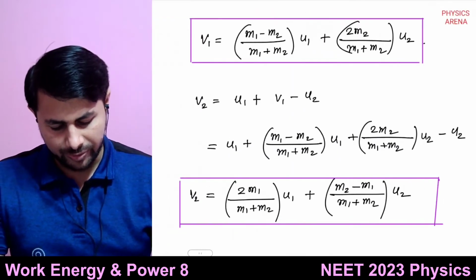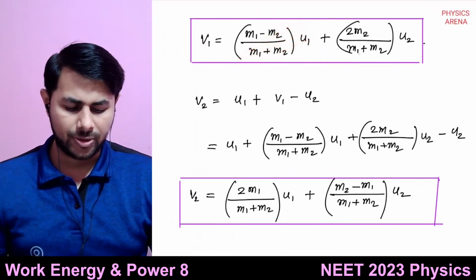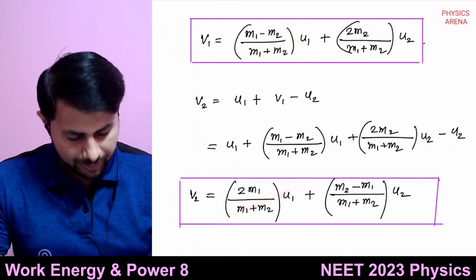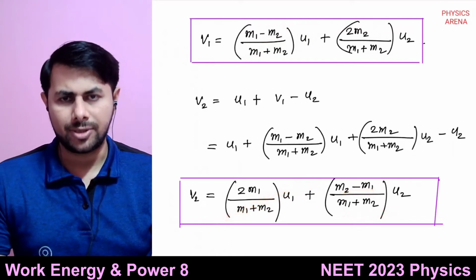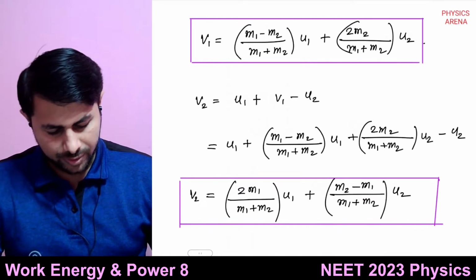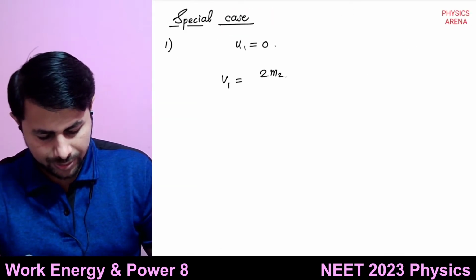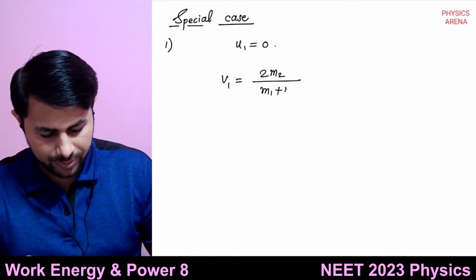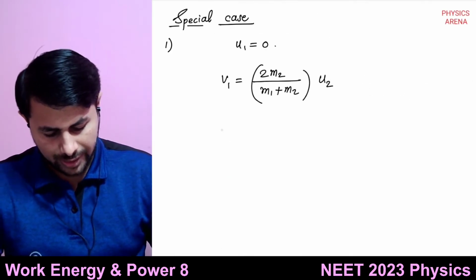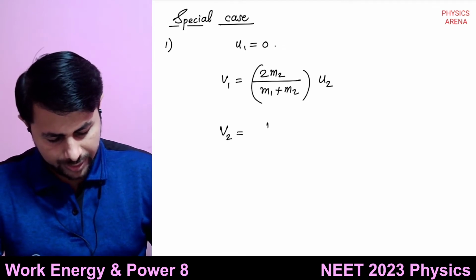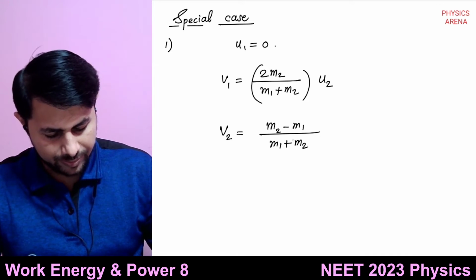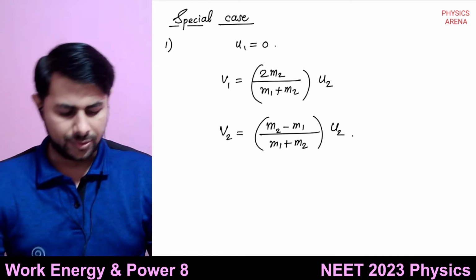So v1 is equal to 2m2/(m1 + m2) times u2, and v2 is equal to (m2 - m1)/(m1 + m2) times u2.